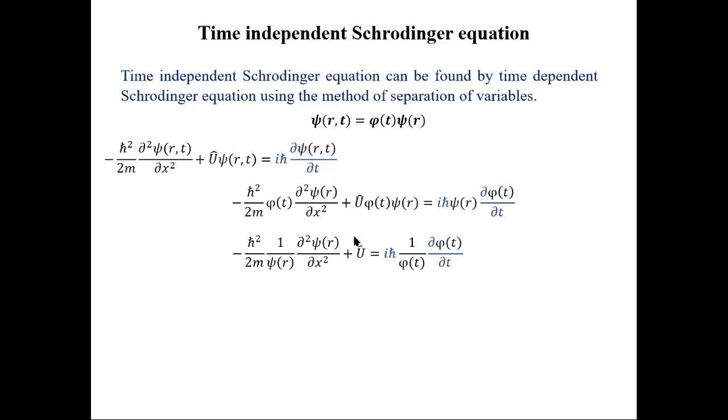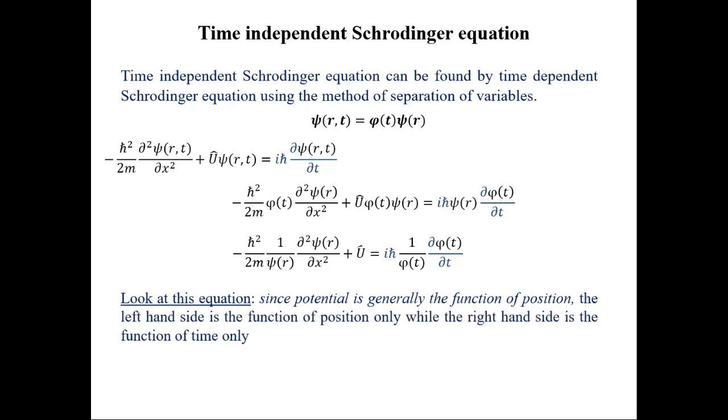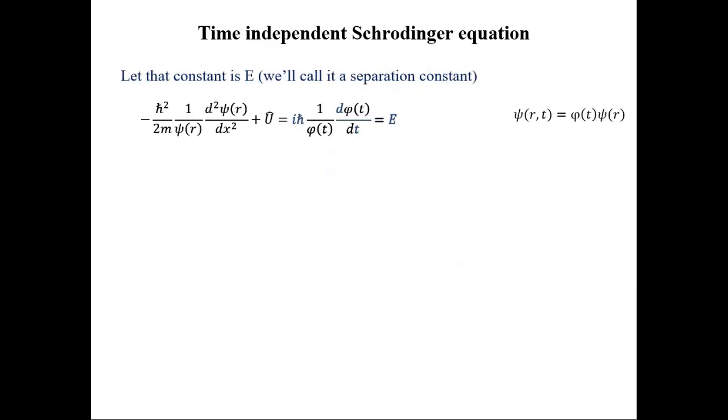Here this U is the potential energy operator, and this is a function of position only for most of the cases. So if you look at this equation, you will notice that the left-hand side is a function of position only, while the right-hand side is a function of time only. Still, both sides are equal. How is it possible? It is possible only if both sides are equal to a constant. Let that constant be E. We'll call it a separation constant.